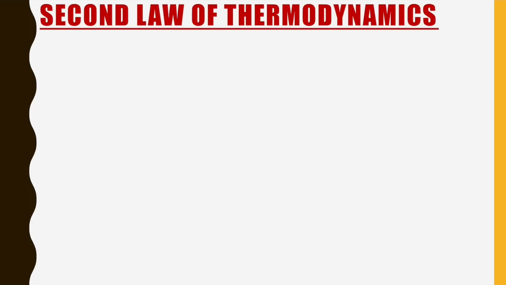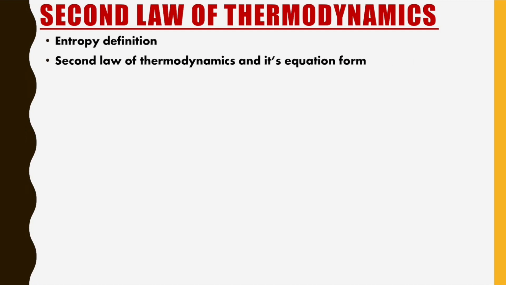So the next chapter will be the second law of thermodynamics. It is a very important chapter, guys. In this chapter we study entropy and entropy change for different processes. The first thing we have to study is the entropy definition. It is a very important definition, and its equational form is also there, where we write dS equals dQ by T. We also have to understand the statement of the second law of thermodynamics for reversible and irreversible processes. That is very important.